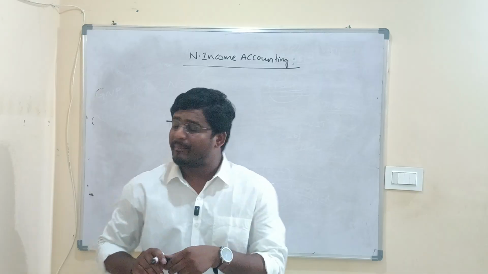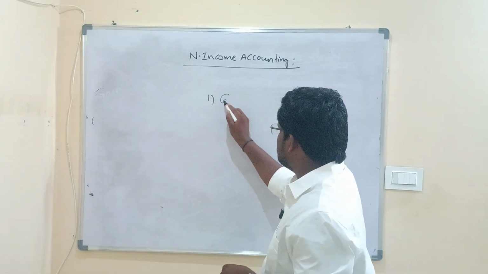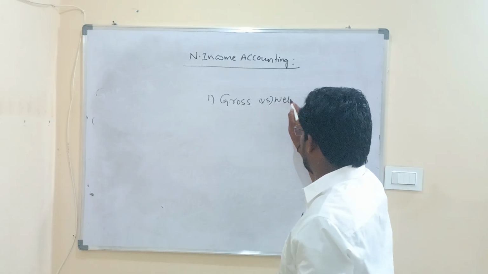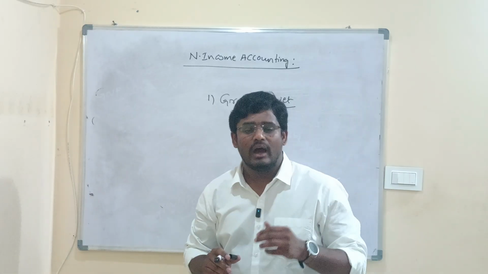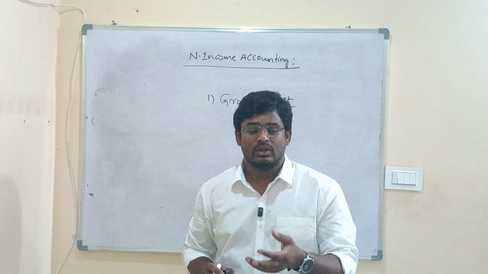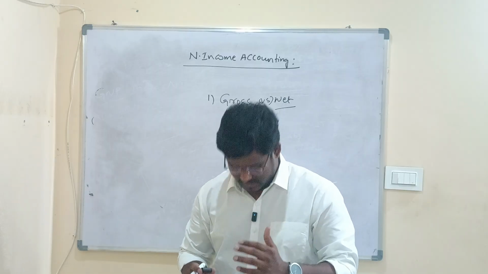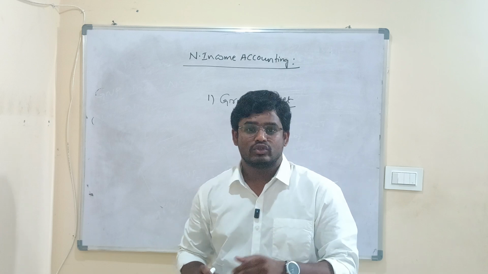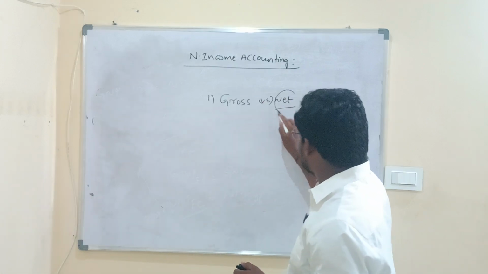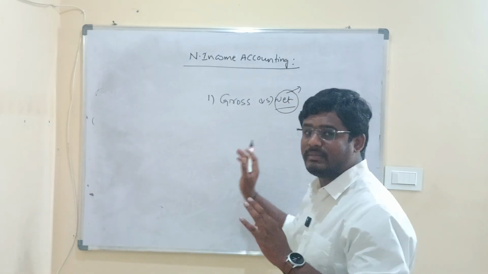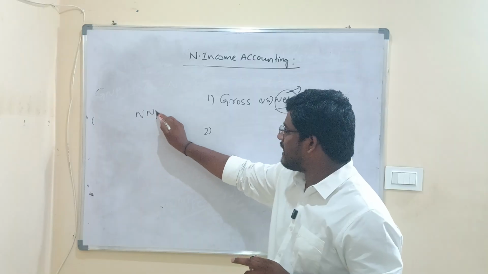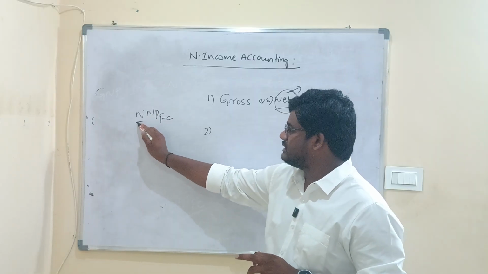So we know that compared to gross, it is the net which is considered to be the best one, because net means we are deducting the depreciation. We have already discussed that depreciation is a reality in the economy and we have to deduct it. So net national income deducts the depreciation, hence it is the best measure. That is one reason.